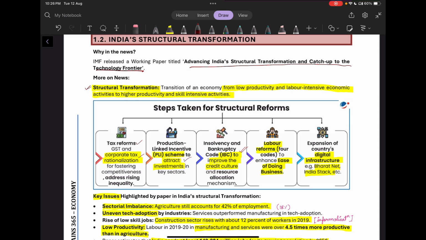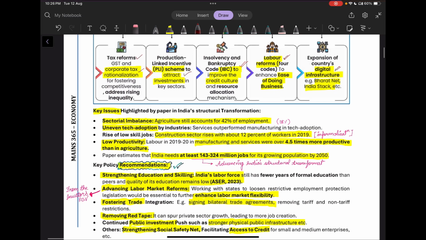Then we also have four labor codes, the labor reforms, which enhance the ease of doing business in India. Then we have digital infrastructure like BharatNet. So these are basically the steps taken for structural reforms.